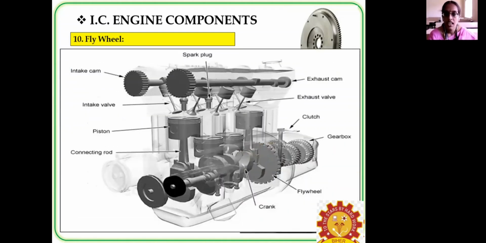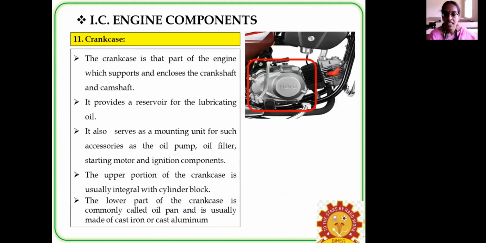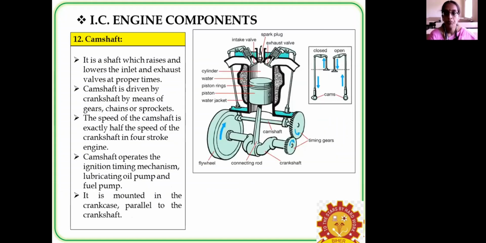The next one is the crankcase. It is the portion which supports and encloses the crankshaft and the camshaft, and it acts as a reservoir for storing the lubricating oil. It also helps in the mounting of certain accessories such as oil pumps, oil filters, starting motors and ignition components. The upper portion of the crankcase is fitted with the cylinder block, and the lower portion is connected to the oil pan. Normally these are made up of cast iron or aluminium.